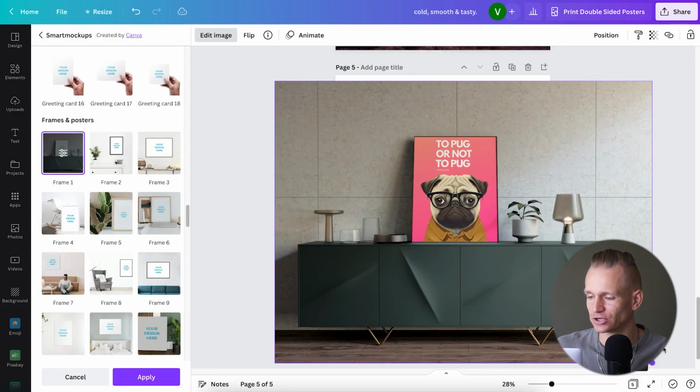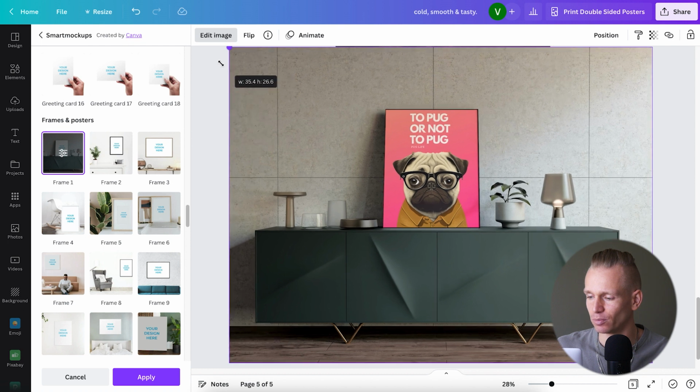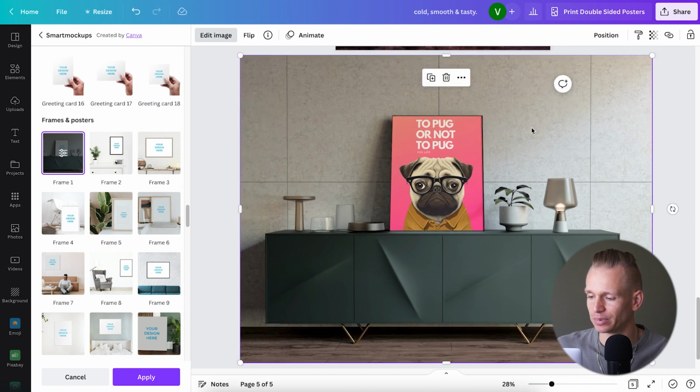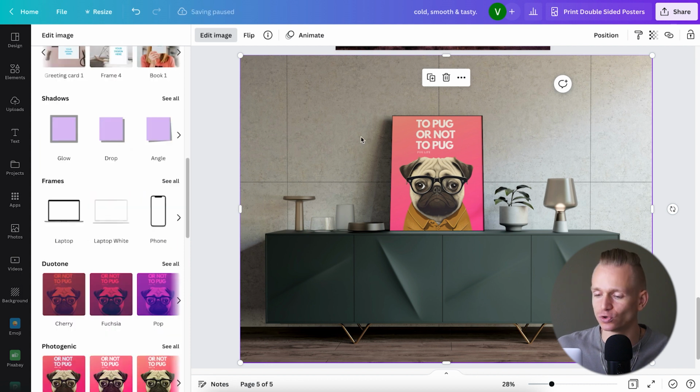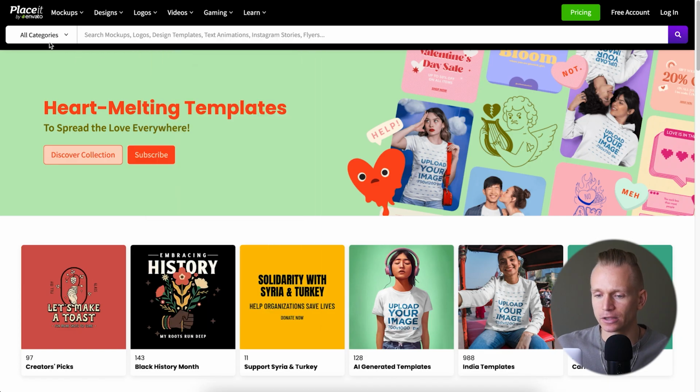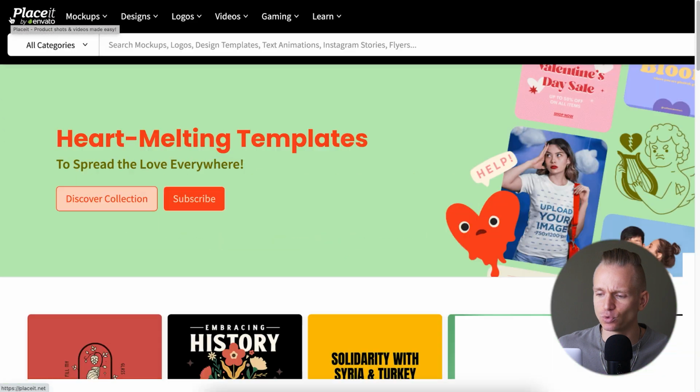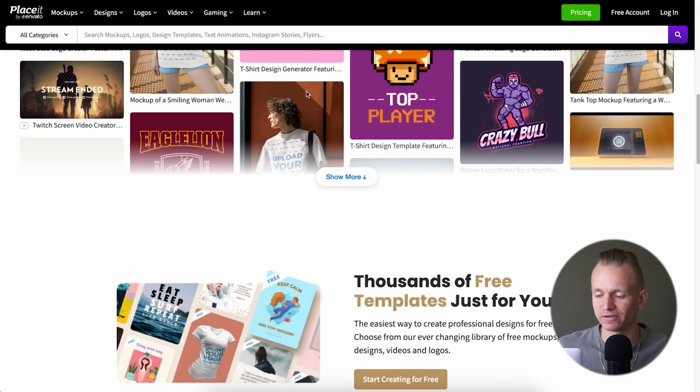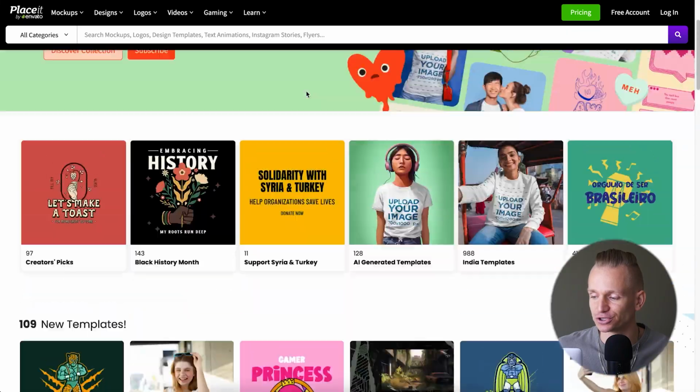Okay, so as you can see, now we got our mockup, and within the mockup, this basically allows people to see what exactly this image would look like at their home. And there are a lot of different tools, so you can do this with Canva. But if you don't have Canva, you don't want to use Canva, there are also places like Placeit, where you also have a bunch of different mockups that you can choose from. So I will leave some of the useful links where you can get these mockups, but definitely use some mockups. It's going to drastically increase your conversion rates.